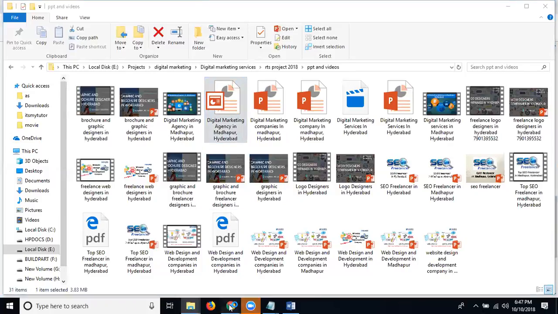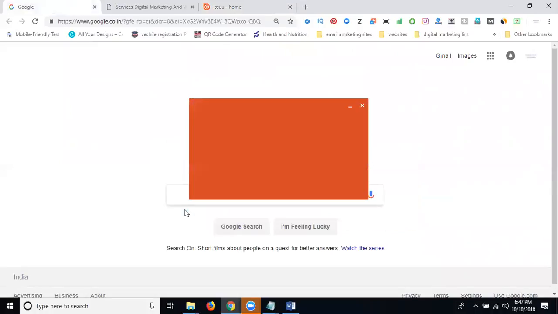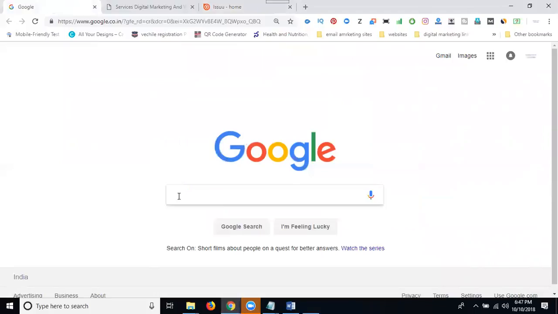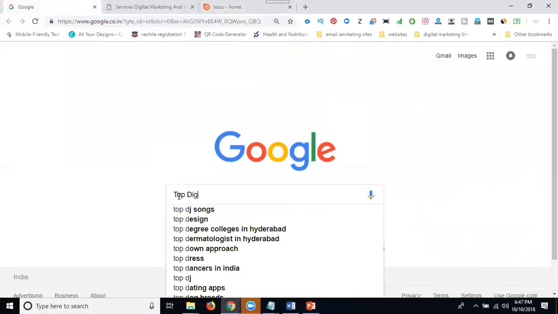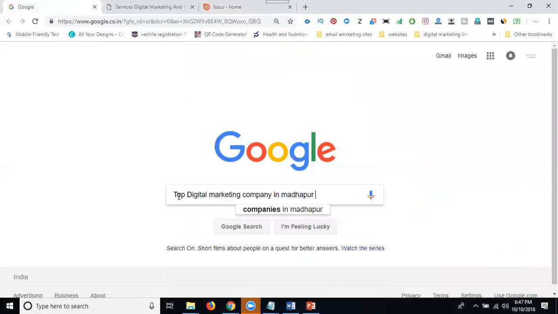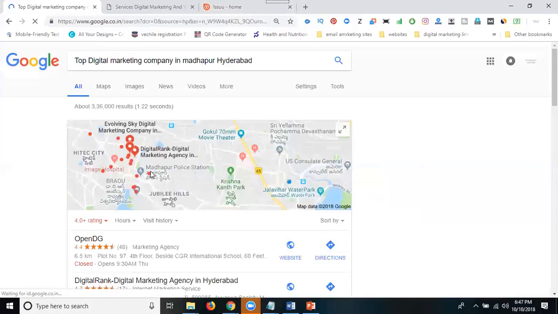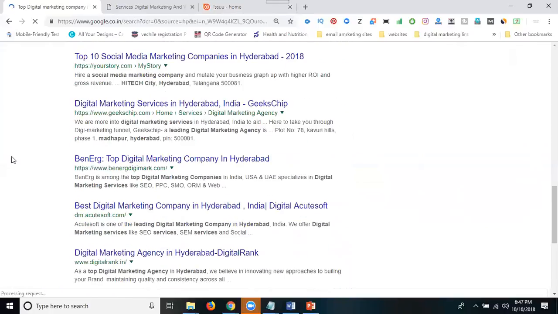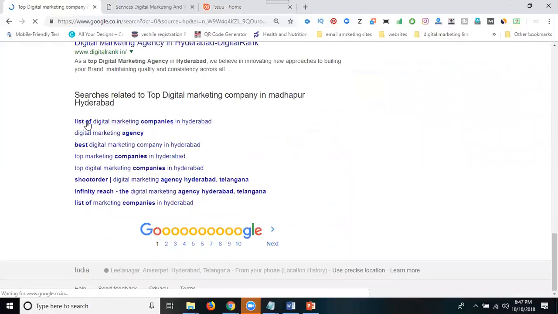First, change your keyword. How to change your keyword? First, you can search the keyword on Google. How to check your SERP, the search engine results page. Now we can search for top digital marketing company in Madhapur, Hyderabad. In searching this keyword, they show n number of results. We can search for relevant keywords: list of distributor companies Hyderabad, top distributor companies in Hyderabad, the best distributor company in Hyderabad.